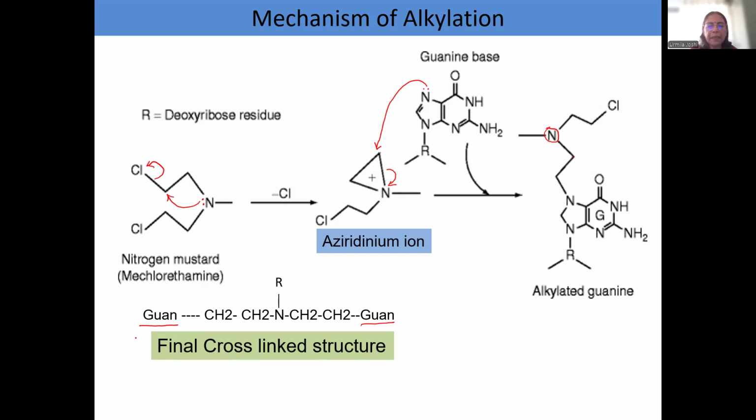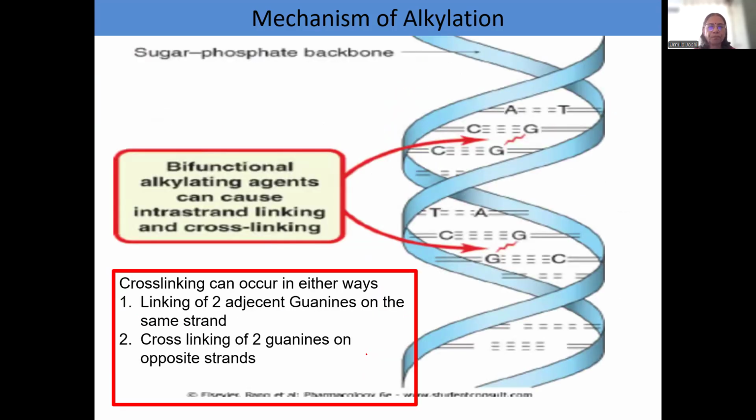I hope everybody gets this cross-linking between two guanine residues, because when chlorine leaves, it is guanine that attaches over here, and even on the other side, another guanine attaches. So a cross-linked structure is formed.